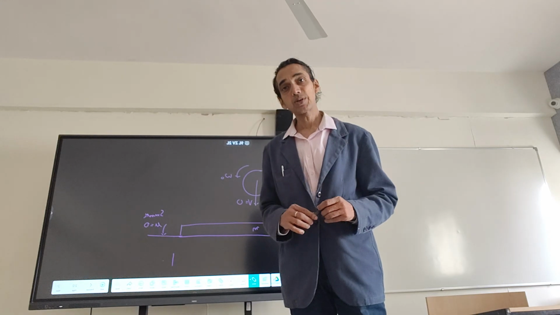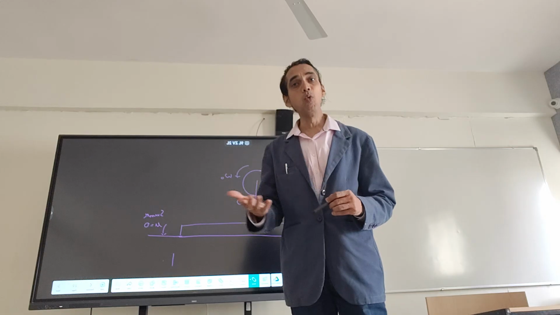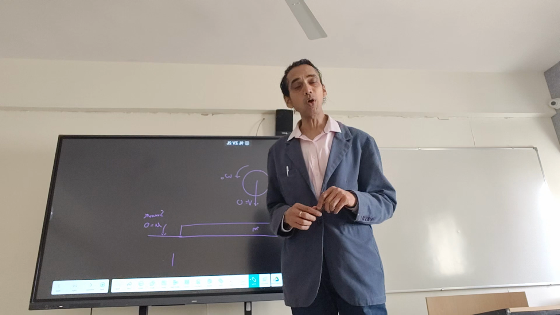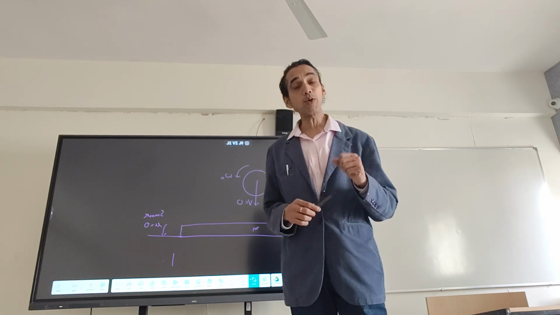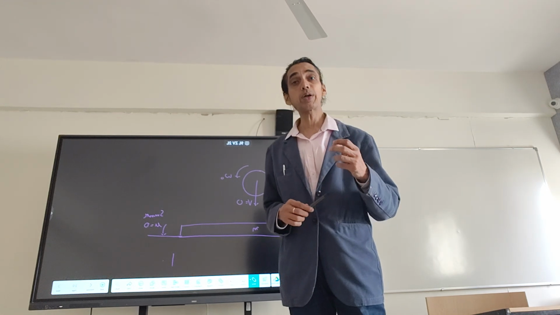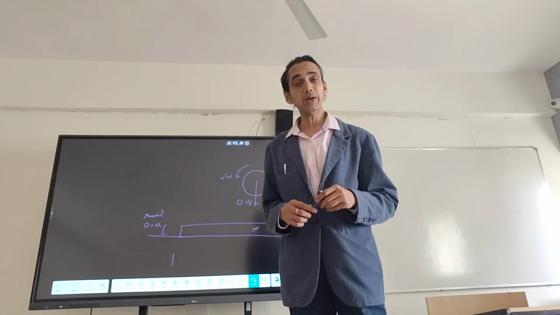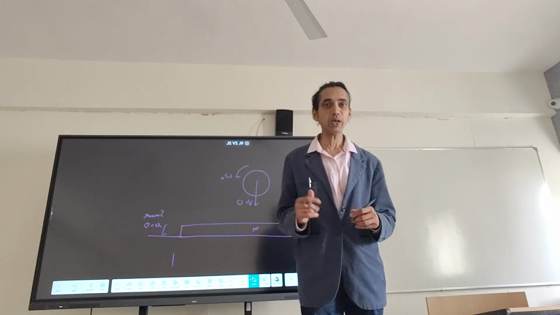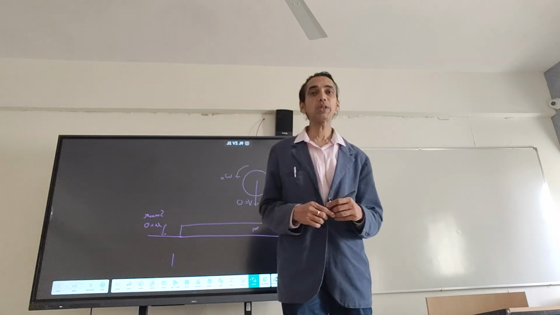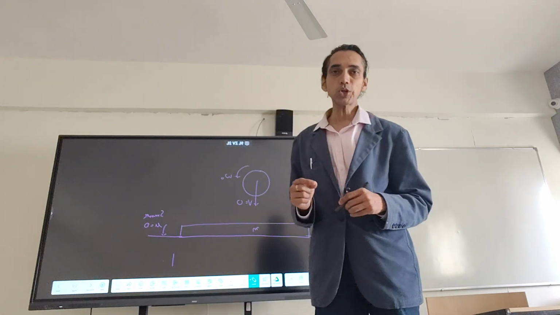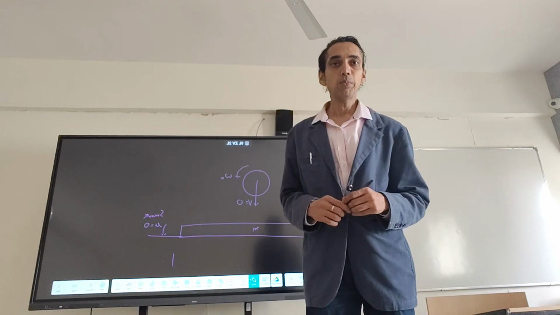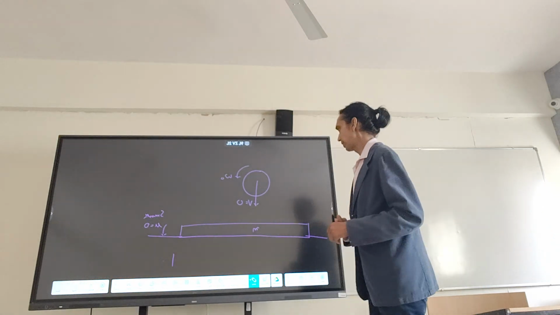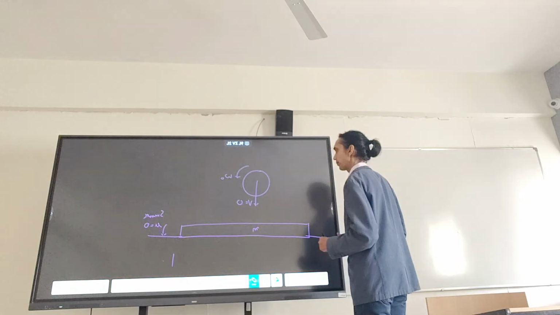Question over here is, will it move slipping on or without slipping on? When it moves, I don't want it to slip. I don't want the sphere to slip on the plank. So what should be the minimum value of mu in order to actualize it? It leaves the plank without slipping on it. For this, what should be the minimum value of mu between plank and the sphere? That is what we have to calculate. This is one question, question number one.